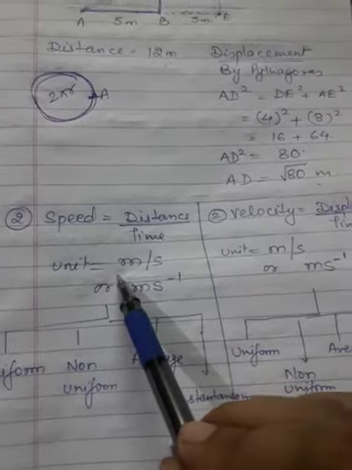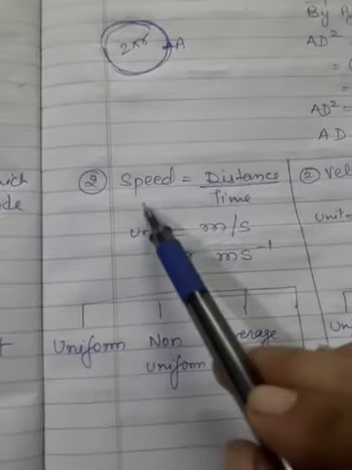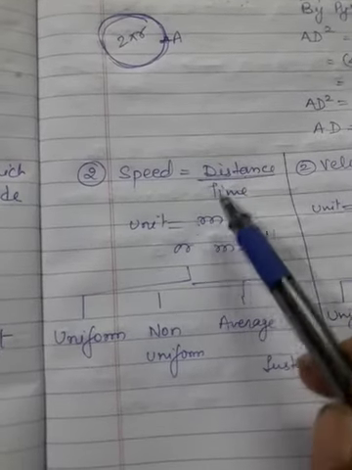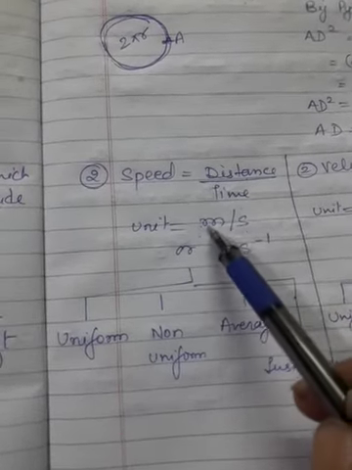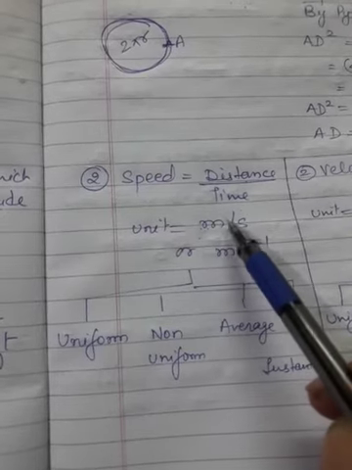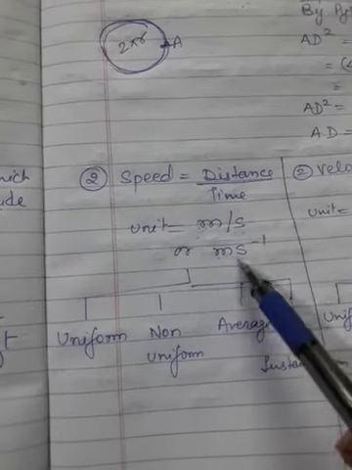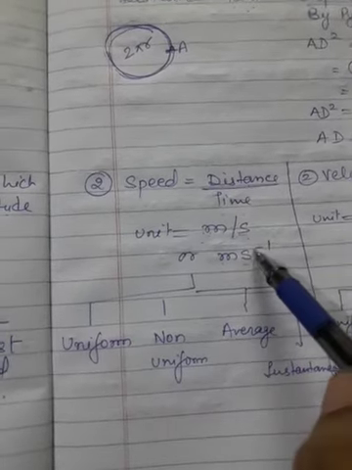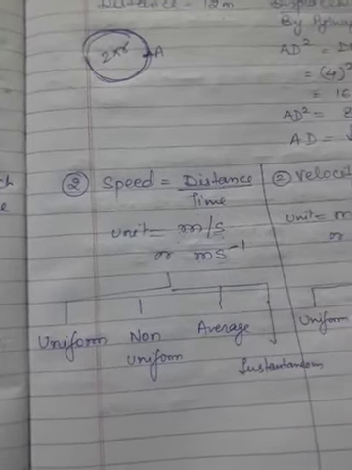Now, distance makes speed and displacement makes velocity. Hence, speed is equal to distance upon time. Distance is calculated in meter and time is calculated in second. That means the unit will become meter per second, or it can be written as ms minus 1. That means if we bring the value of the denominator up, its power becomes minus.